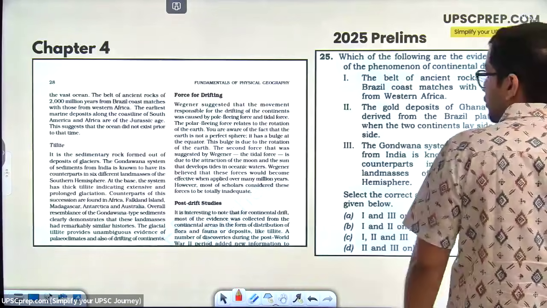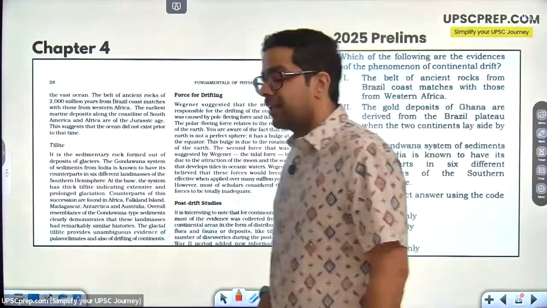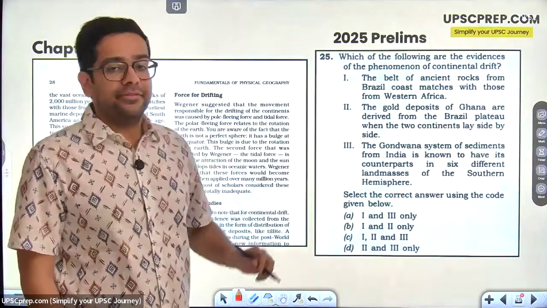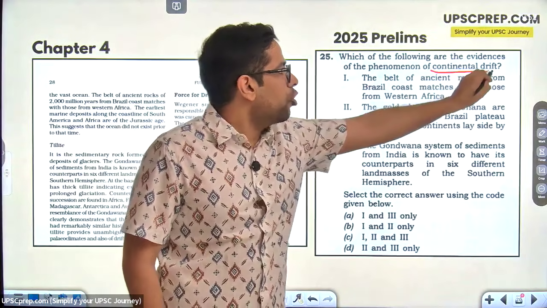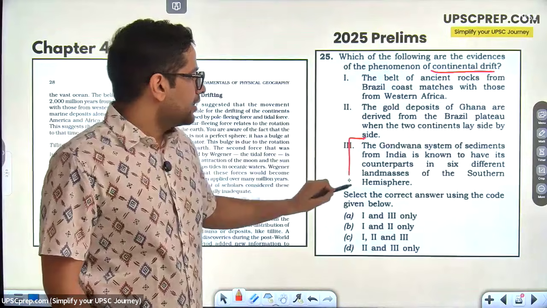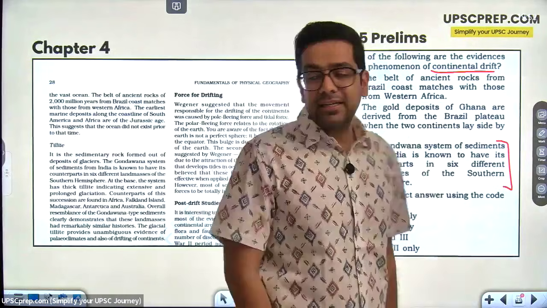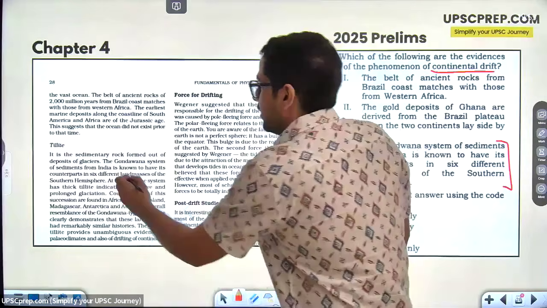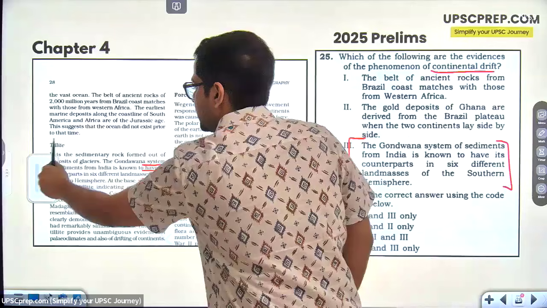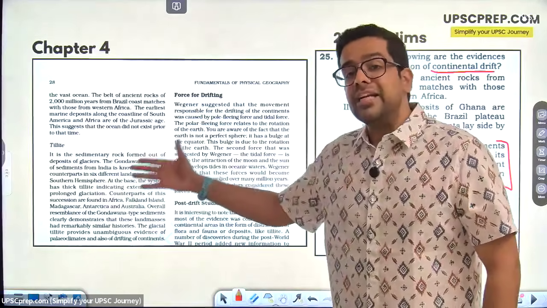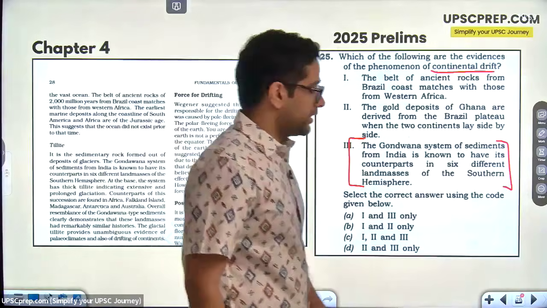Now, not just that. Next chapter, that was chapter number 3. Chapter number 4. This is prelims 2025. It's asking about the phenomenon of continental drift. Right, the Gondwana system of sediments from India is known to have its counterparts in 6 different land masses. Exact statement picked up right from this NCERT chapter number 4. Just now a question from chapter number 3, now a question from chapter number 4.